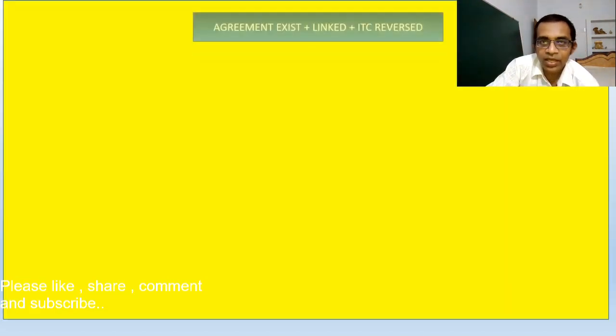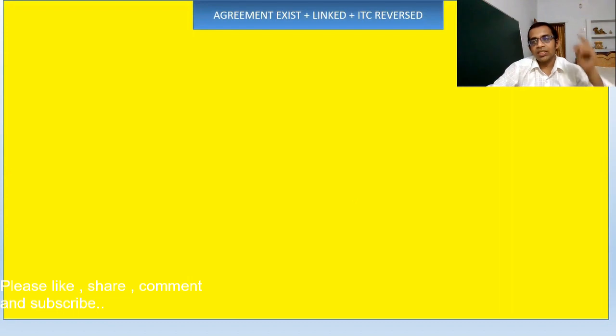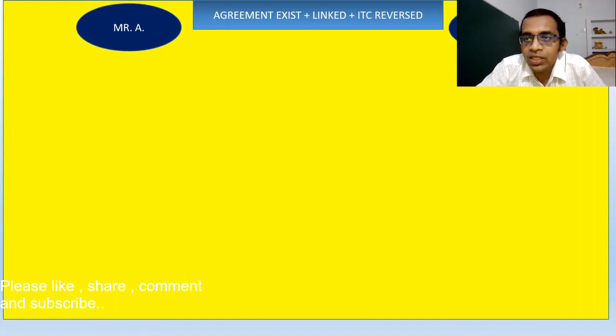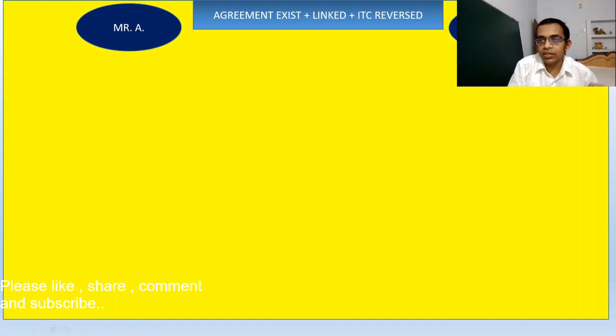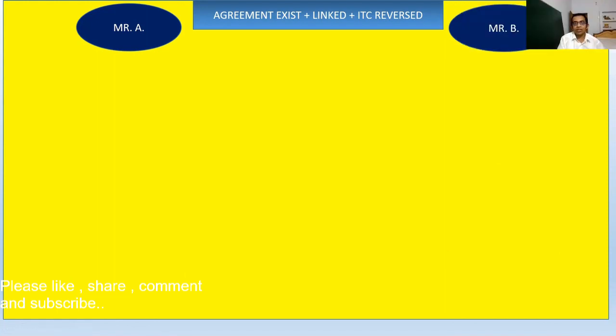Now come to the next example. Suppose there is agreement and it is also linked with the invoice, and ITC is also reversed. It is an important example in my opinion, so please be focused. Okay. So here is Mr. A, and you can see on the screen this is Mr. B.